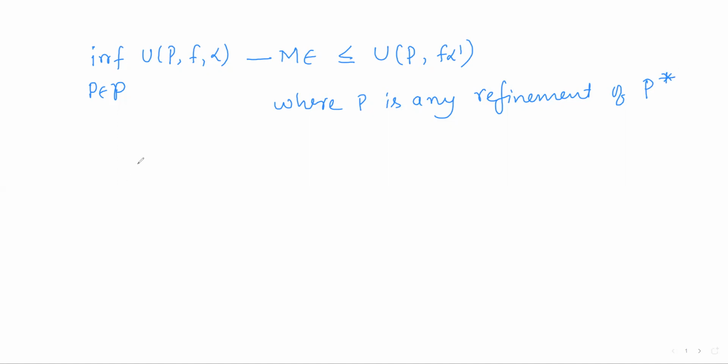Now observe that as P varies over the refinements of P star, this number is always less than or equal to these numbers. So this term is a lower bound for all these numbers.